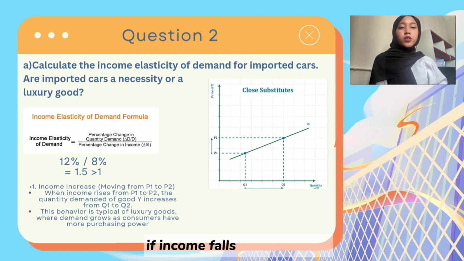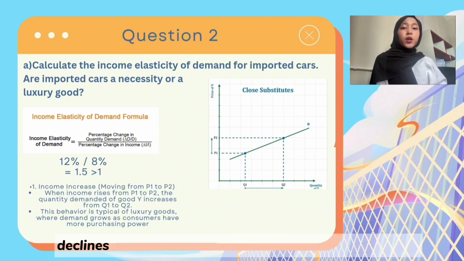If income falls from P2 to P1, demand for Y drops from Q2 to Q1. This reflects how demand for luxury goods declines when consumers have lower disposable income.